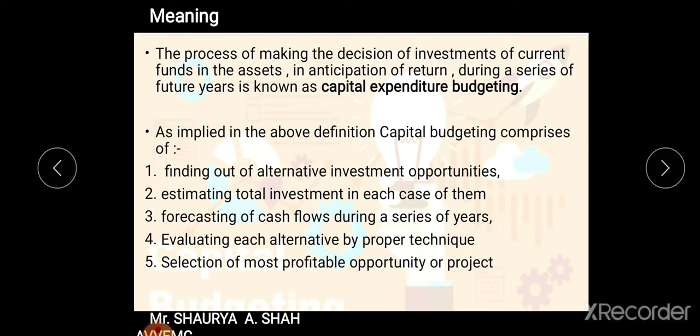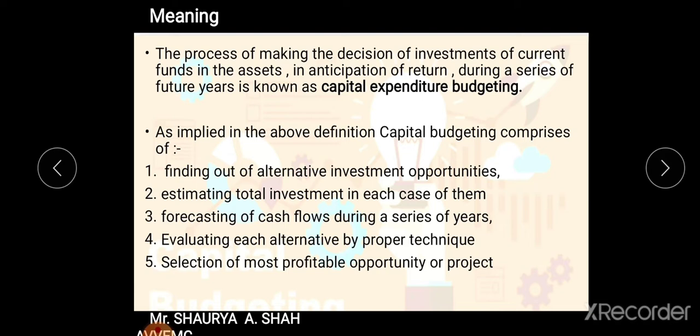Out of that, the second step is to estimate the total investment in each case. What alternative, what costing and what investment I need to make. Apart from that, the third step is forecasting of cash flow during a series of years. Once I invest in the project, what amount of cash flow I'll be getting from each project during a period of years, because I will start getting return out of it every year once I invest in the current period.